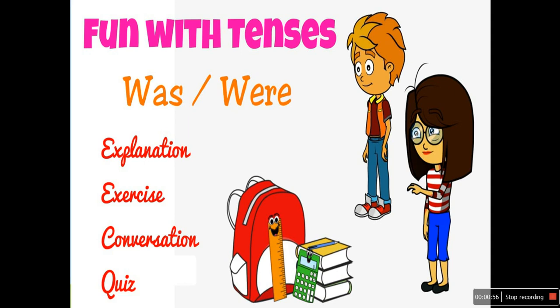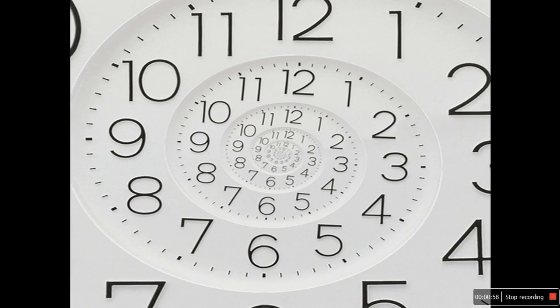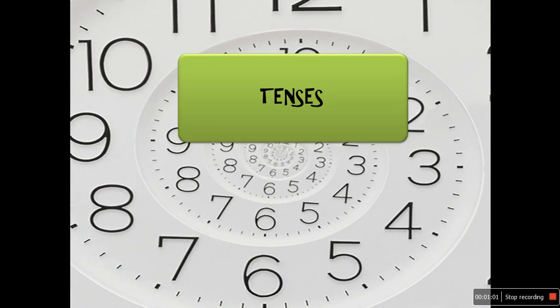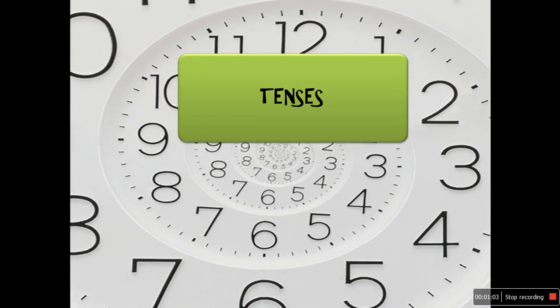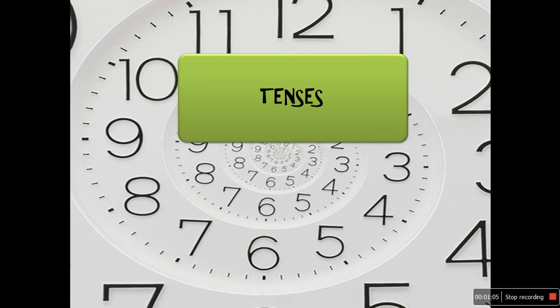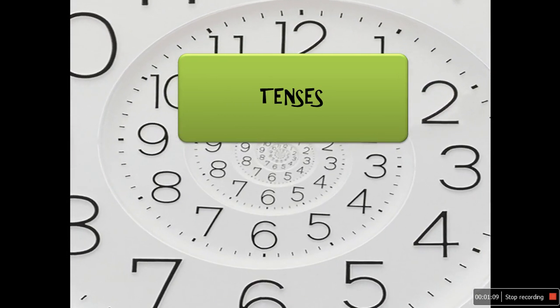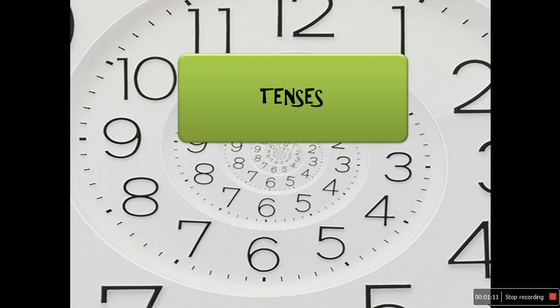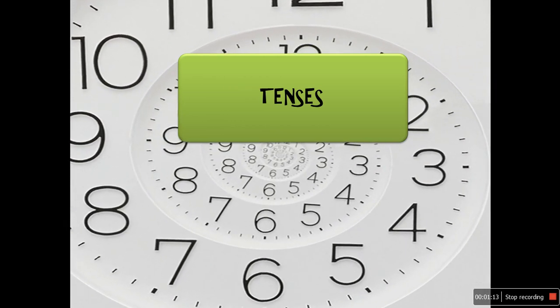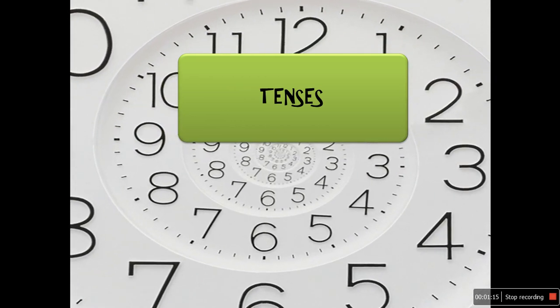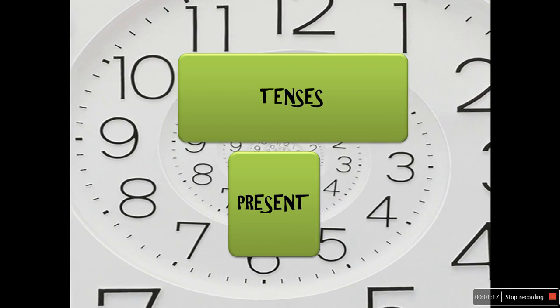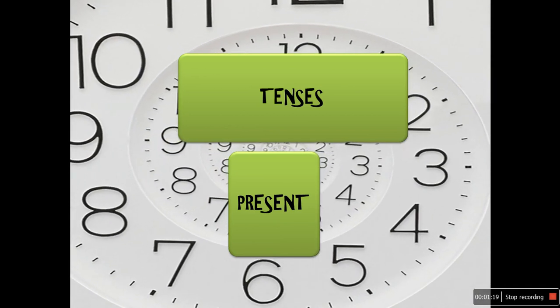So let's get started. Students, what are tenses? Tenses are one of the fundamental building blocks in the English language. Tenses are the words by which we indicate the time for the particular action. There are three tenses. Present, in which an action is currently happening.